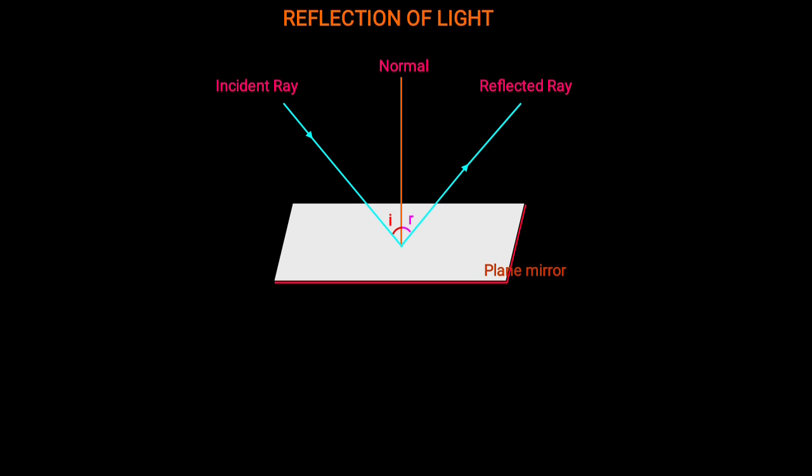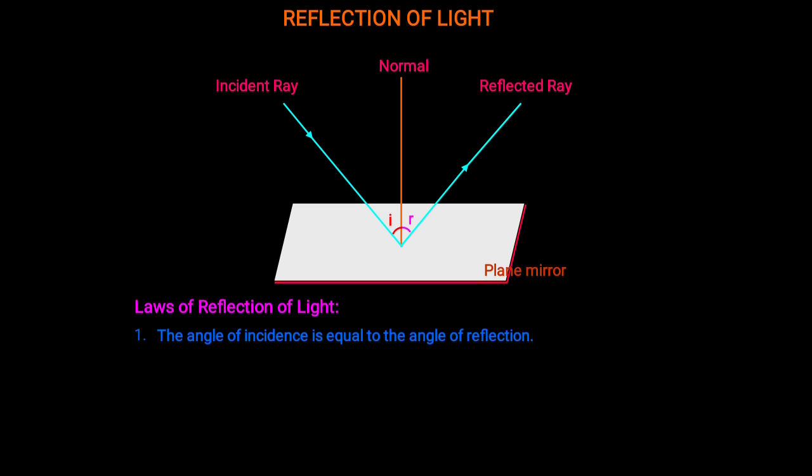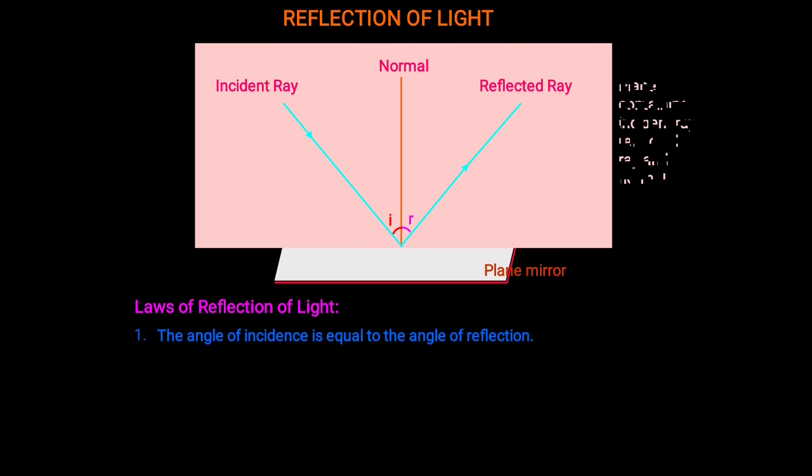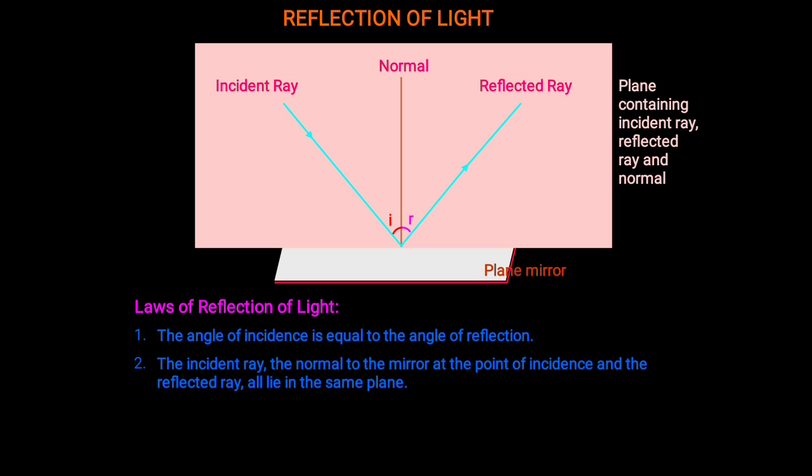So regarding this, there are two laws of reflection. First, the angle of incidence is equal to the angle of reflection, means i equals r. Second law is the incident ray, the reflected ray and the normal all lie in the same plane.